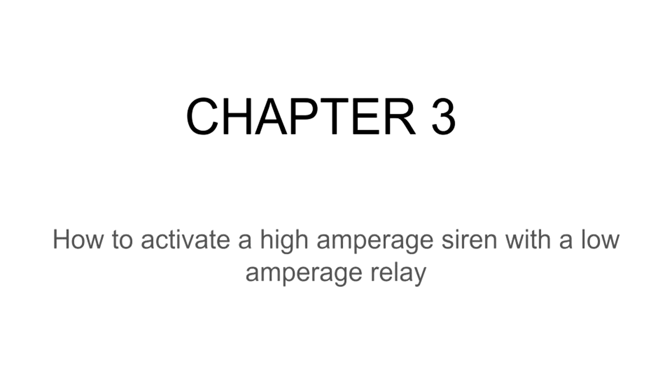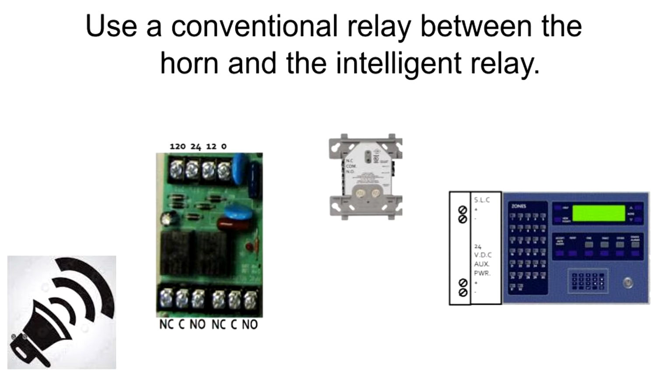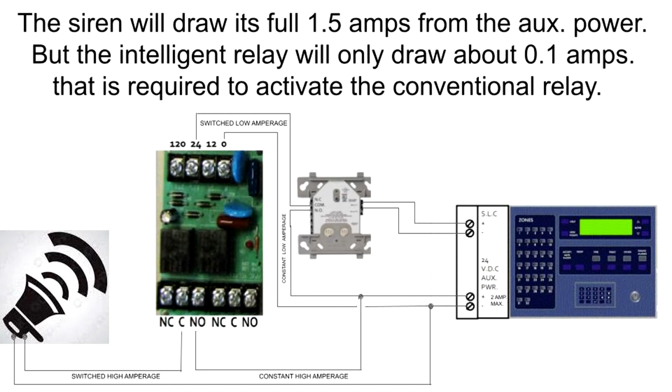Chapter 3. How to activate a high amperage siren with a low amperage relay. Suppose you have to activate a siren that draws 1.5 amps with an intelligent relay that can only pass 0.5 amps. Use a conventional relay between the horn and the intelligent relay. The siren will draw its full 1.5 amps from the auxiliary power, but the intelligent relay will only draw about 0.1 amps that is required to activate the conventional relay.